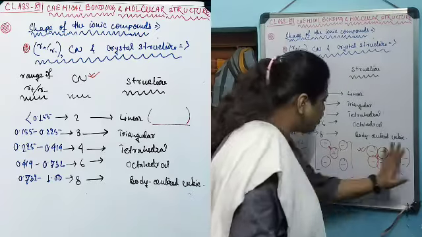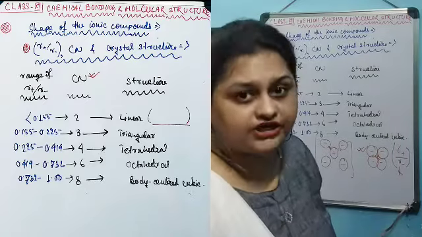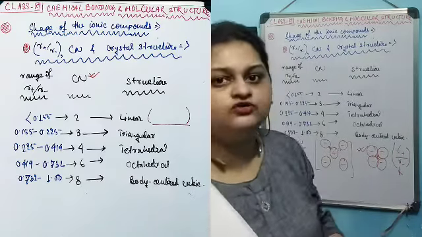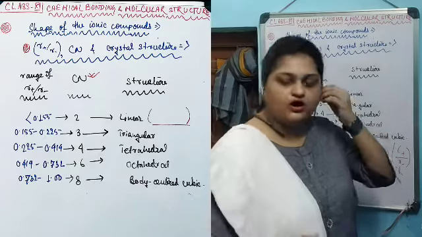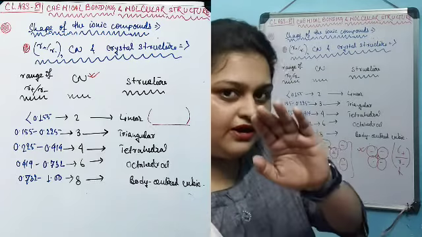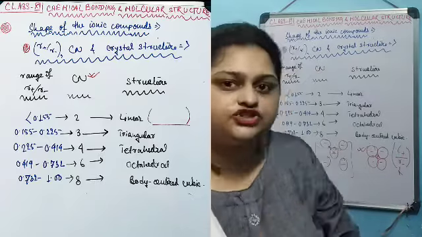This entire concept of radius ratio, which is determining the orientation of cation with respect to anion, or anion with respect to cation, or with respect to one another, can be observed with the help of values of radius ratio.